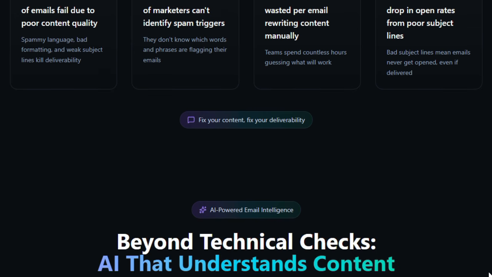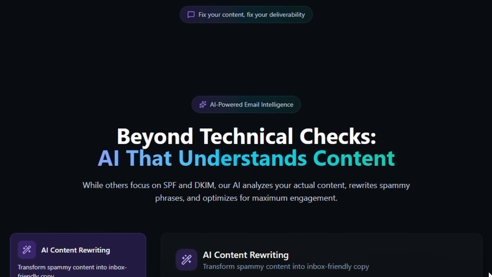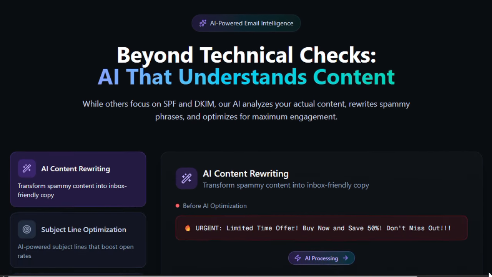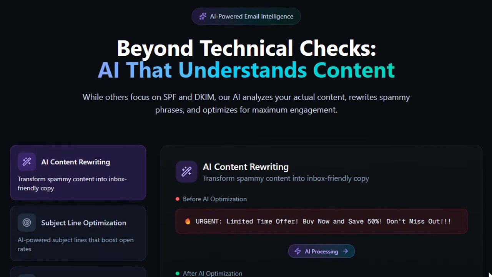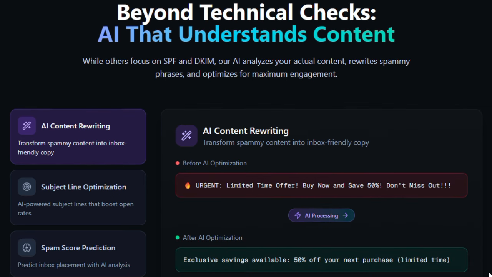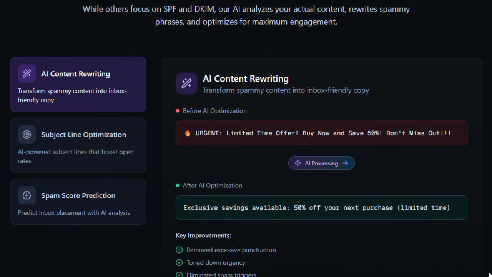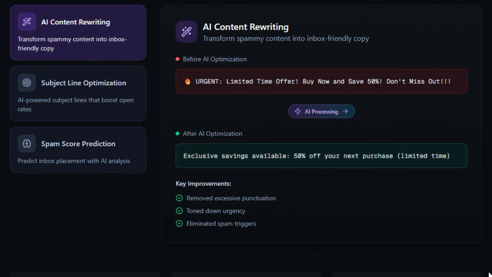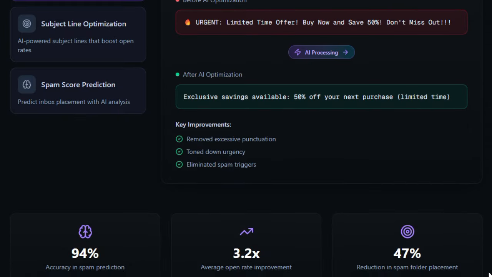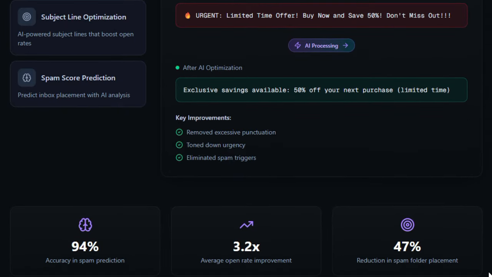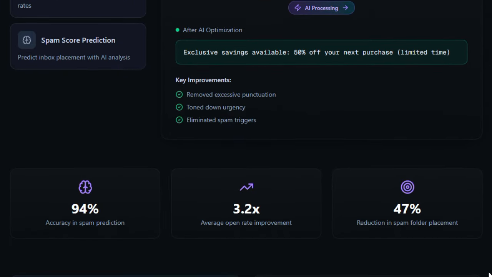Another compelling differentiator is speed and simplicity. The tool converts what is often a multi-hour or multi-tool review into a 30-second analysis. In that time, it checks 50-plus factors, content signals, authentication validity, header structure, link reputations, and returns a prioritized list of improvements. The UX is designed to be non-technical. You forward or paste your email and get back a clear diagnostic plus human-friendly rewriting suggestions. Many other systems either stop at "you have a DNS error" or stay in the realm of content advice without validating your actual sender infrastructure.